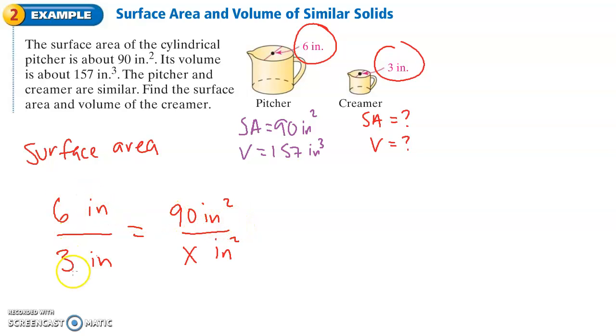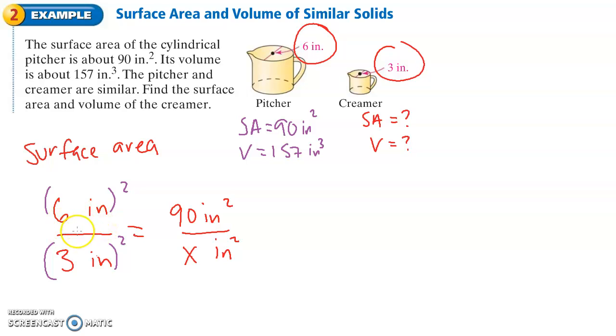We have inches over inches is equal to, so can this work the way that it is? Not really, because these units are in inches, and these units are in inches squared. So it doesn't work out straight. What we have to do, as I mentioned earlier, is square this side. If I square this side and square this side, it does actually help.